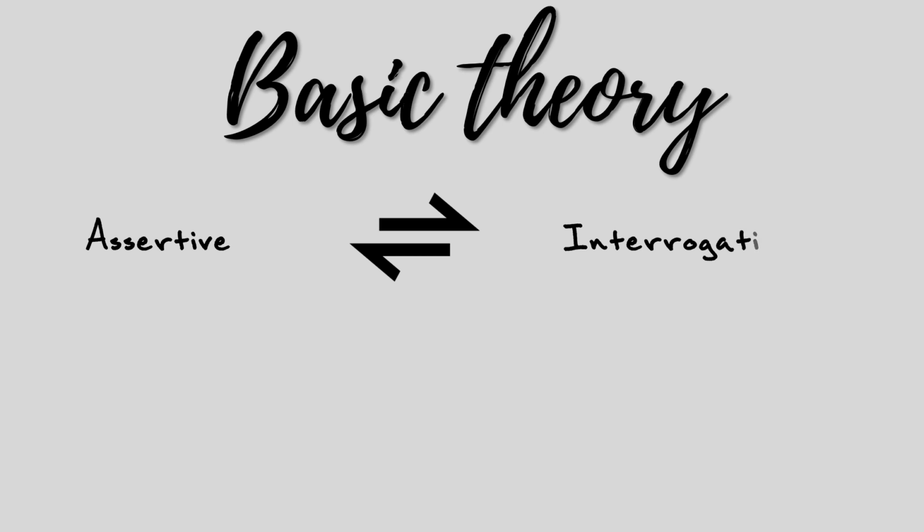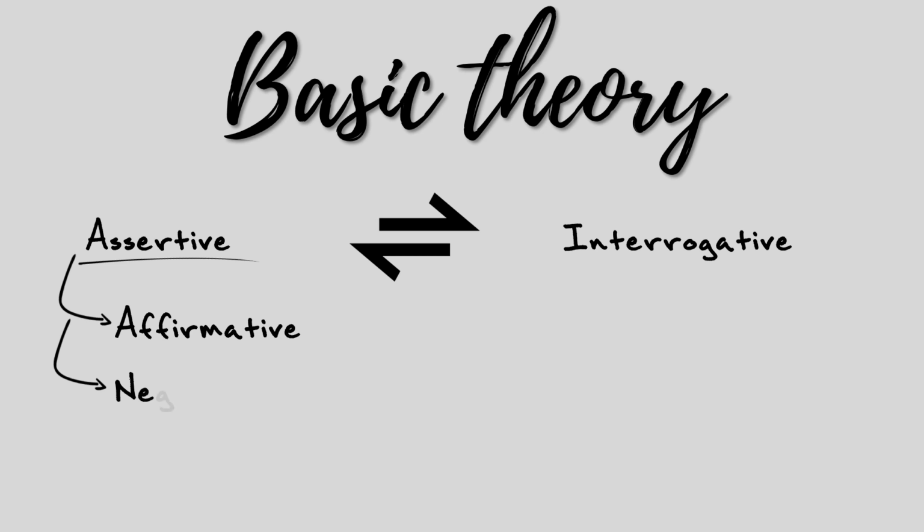While transforming sentences from assertive to interrogative, there is a basic theory which you always need to remember. As we all know, there are two types of assertive sentences: one is the affirmative sentence and the other is the negative sentence.